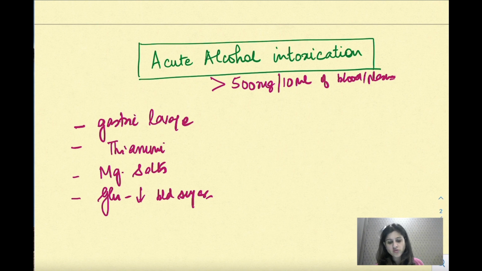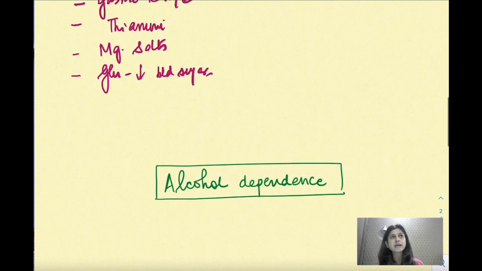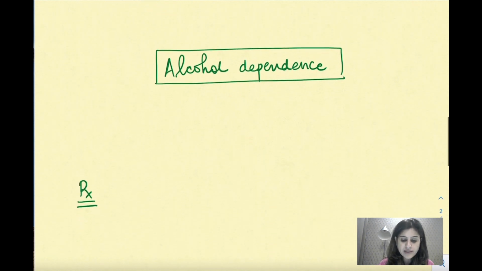The second condition is when the patient has been consuming alcohol since a long time. So it is not intoxication. What happens to that patient is he becomes dependent on alcohol, and that's called as alcohol dependence. And dependence can be simply psychological, for well-being, psychological well-being के लिए लेता है.